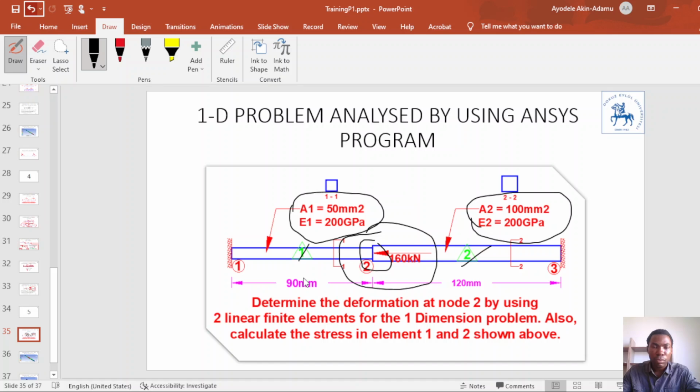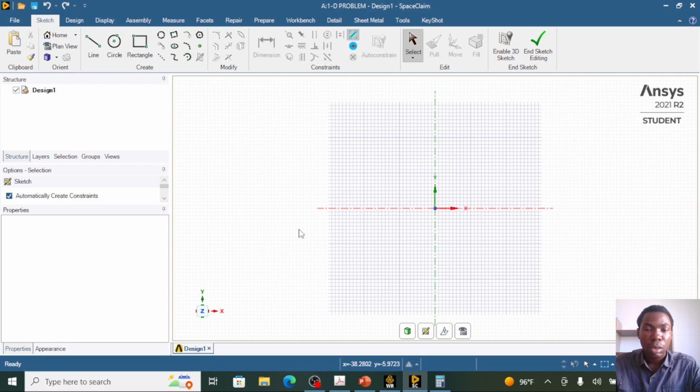I would like us to note these four variable dimensions. The length of material 1 is 90 mm. The length of material 2 is 120 mm. The cross-sectional area of material 1 is 50 mm square, and the cross-sectional area of material 2 is 100 mm square. So please note these dimensions. So I'll move back to my SpaceClaim working environment now.